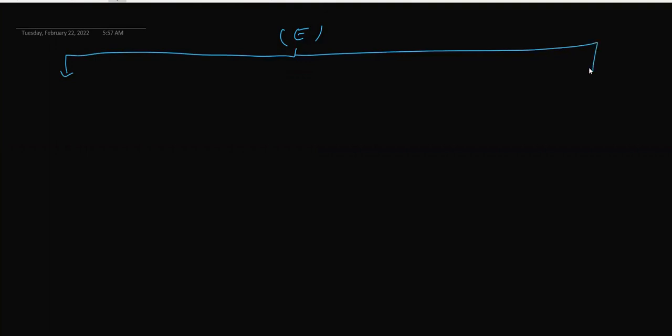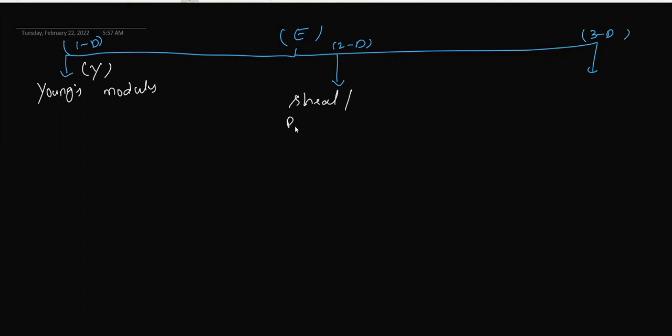The first one is one dimensional, the second one is two dimensional about area, and the third one is about volume. The first one is called Young's modulus, and the symbol is Y. The second one is called shear modulus or rigidity, and the symbol is eta. The third one is called bulk modulus, and the symbol is B.